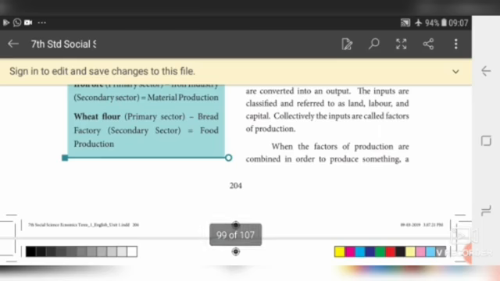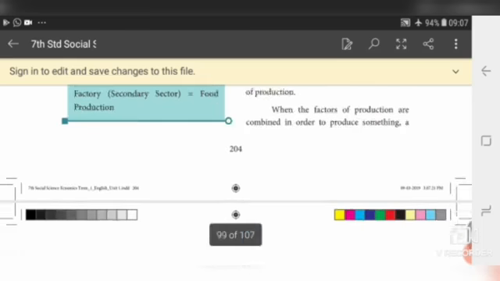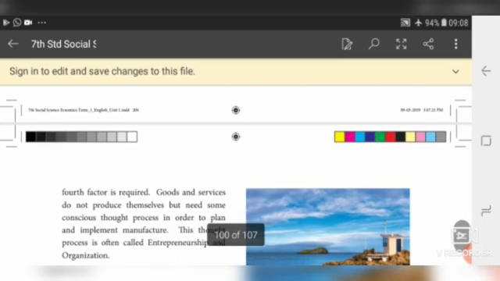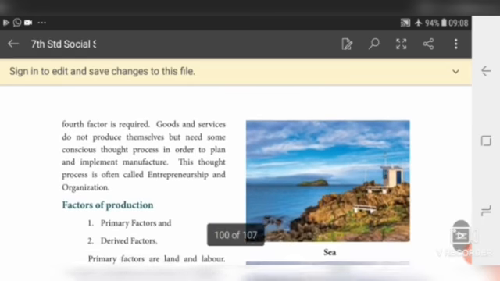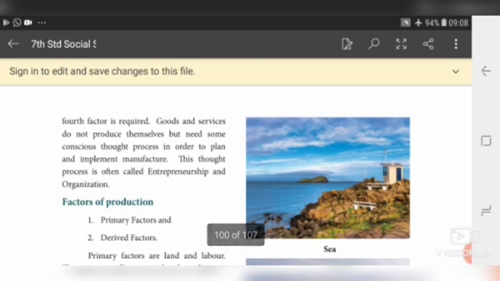When the factors of production are combined in order to produce something, a fourth factor is required. Land is not worked by itself, like labor and money also. Capital means money also. These three factors have to be combined by a fourth factor. Goods and services do not produce themselves but need some conscious thought process in order to plan and implement manufacture. This thought process is often called entrepreneurship and organization. This is the fourth factor.